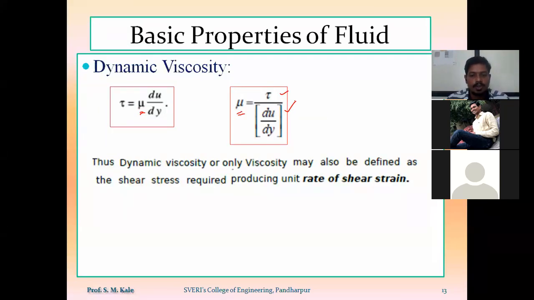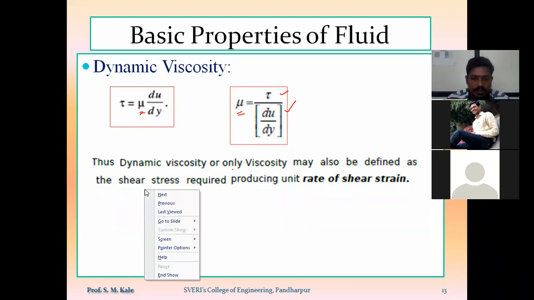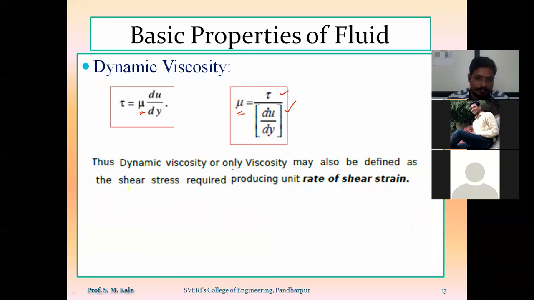So dynamic viscosity may be defined as the ratio of shear stress per unit rate of shear strain, or it is also defined as the shear stress required for producing unit rate of shear strain.